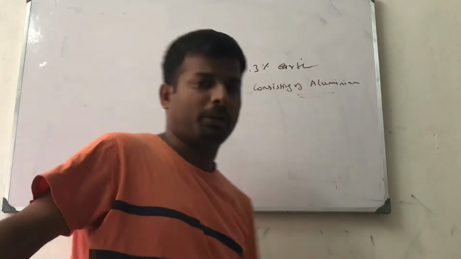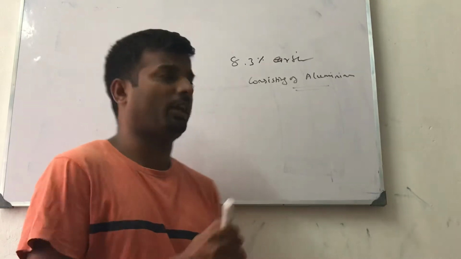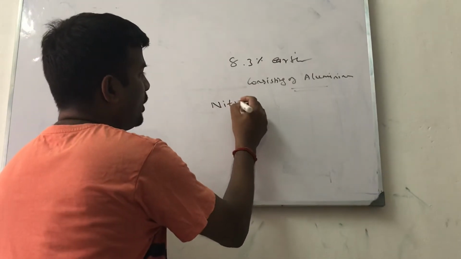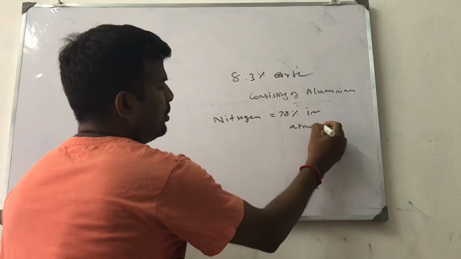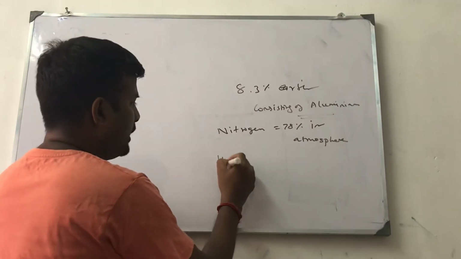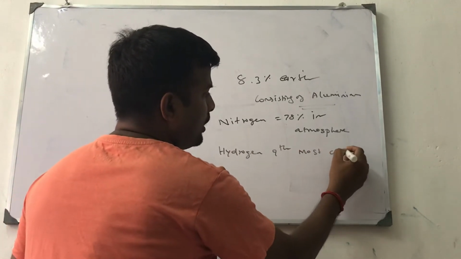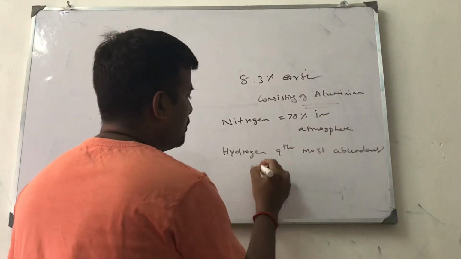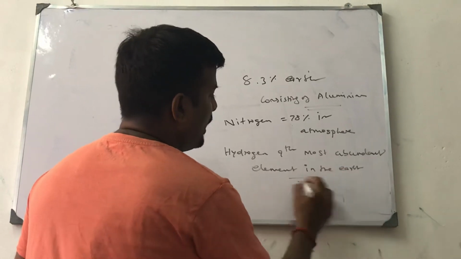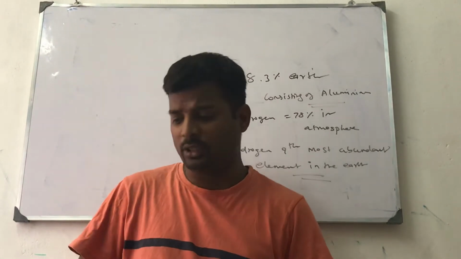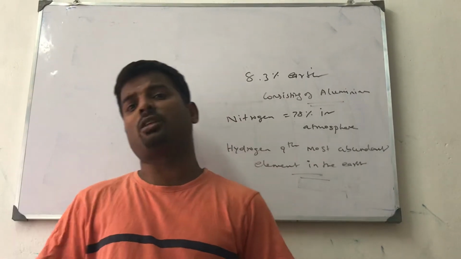Nitrogen is the most abundant material present in the atmosphere, 78% in the atmosphere. Hydrogen is the ninth most abundant element in the earth. Hydrogen is more in the ocean area compared to the land part.